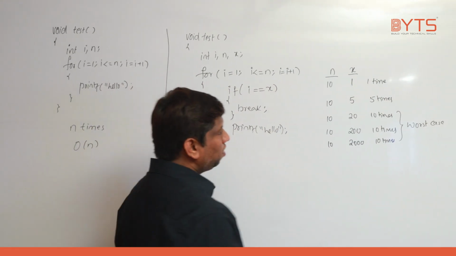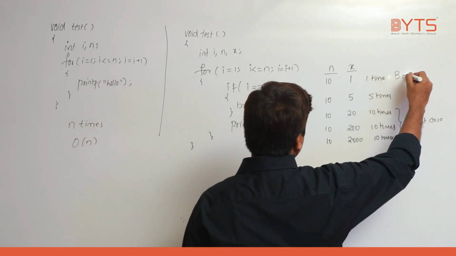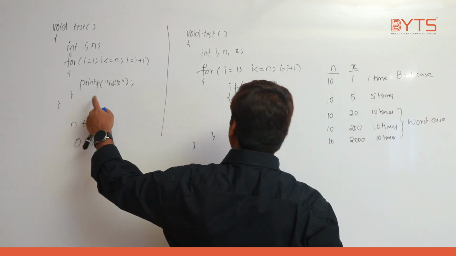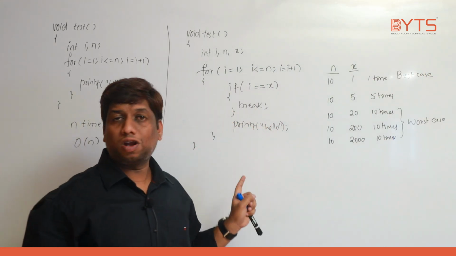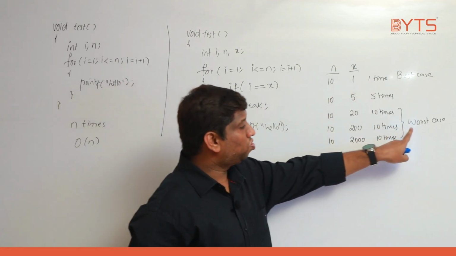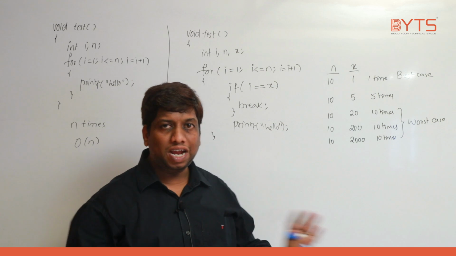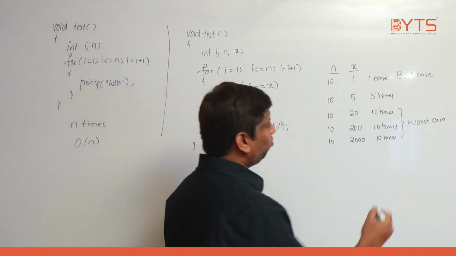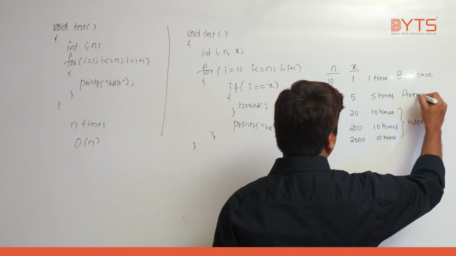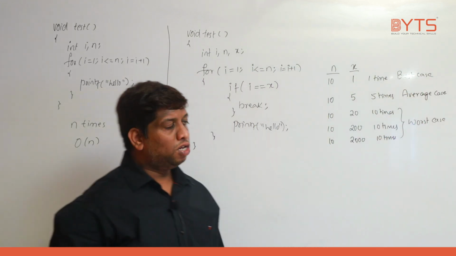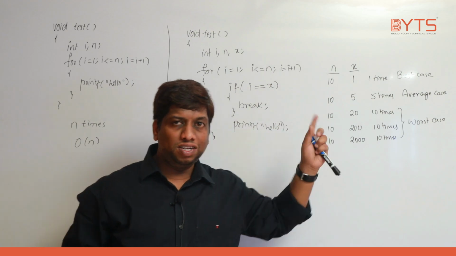What is the best case? 1 time, right? This means one loop every time repeats n times, but this loop is not repeated 10 times every time. In the best case it is repeated only 1 time. Worst case means maximum; behind that you will not go. So 5 times we are going to consider as an average case. What is the meaning of best case? Behind this you cannot go.